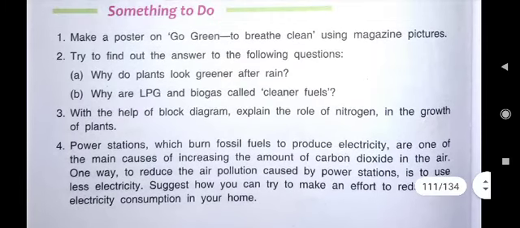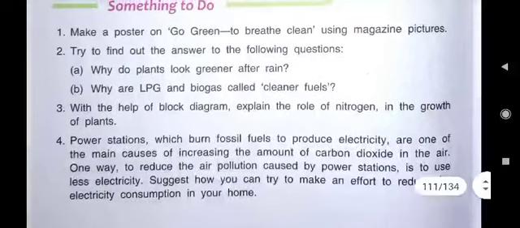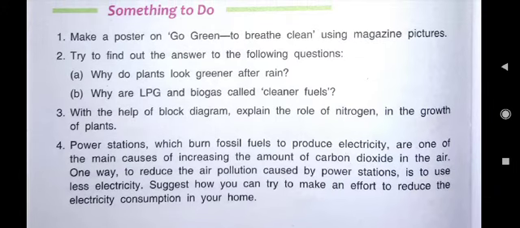So here in something to do, it is written, make a poster on Go Green to breathe clean using magazine pictures. If you can find pictures, children, from any magazine or newspaper, you can make the poster. But this poster you will make in your science notebook only, and then you will submit it. And at the top of that poster, what will you write? Go green to breathe clean.